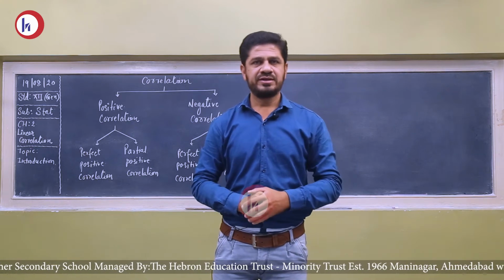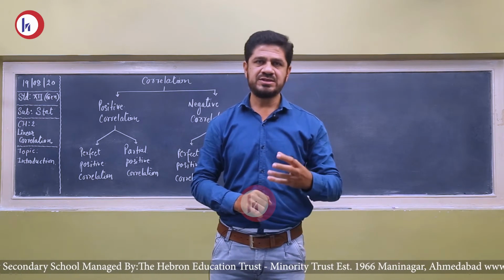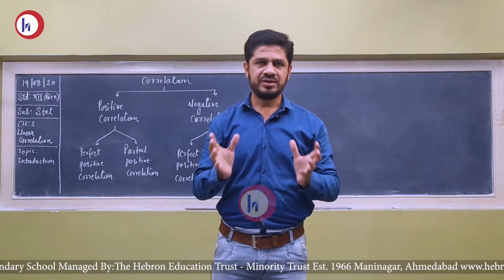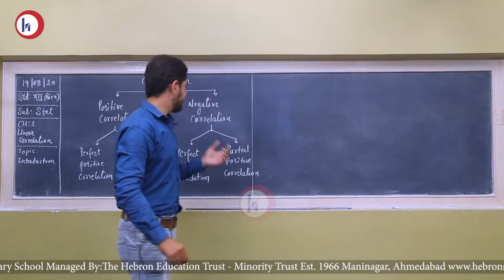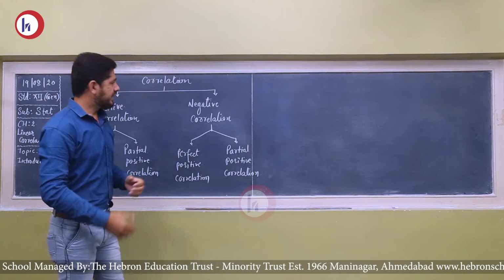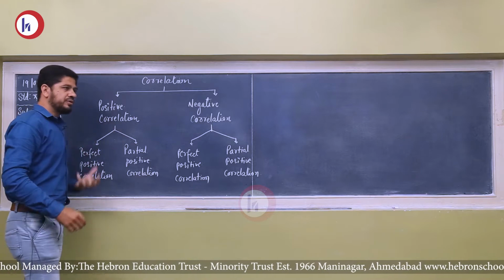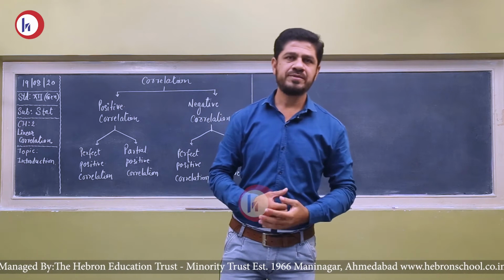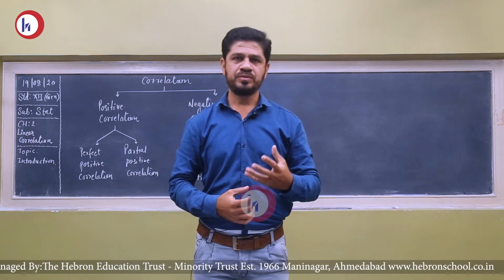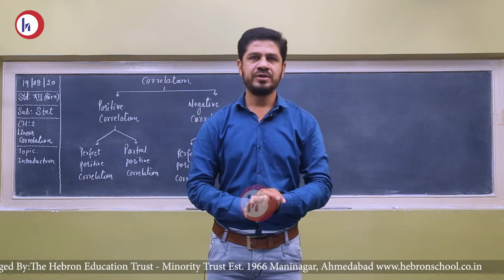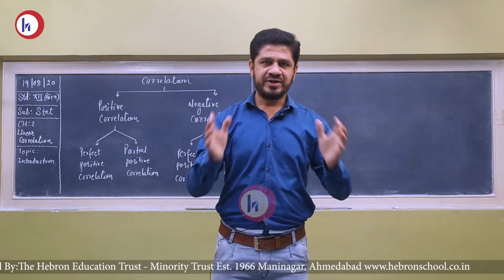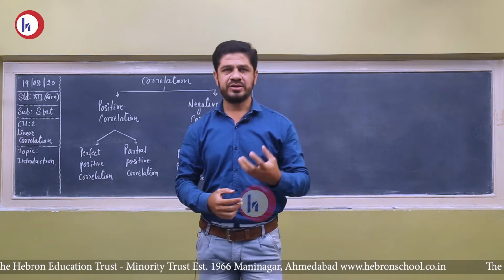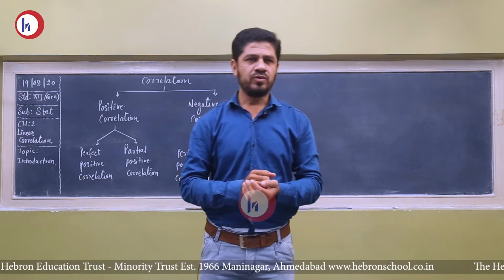On the other side, if the changes in two correlated variables are in opposite directions, then it is called the negative correlation. The positive correlation is also bifurcated into two parts, that is perfect positive correlation and partial positive correlation. Same as the negative correlation can also be bifurcated into two parts, that is perfect negative correlation and partial negative correlation.